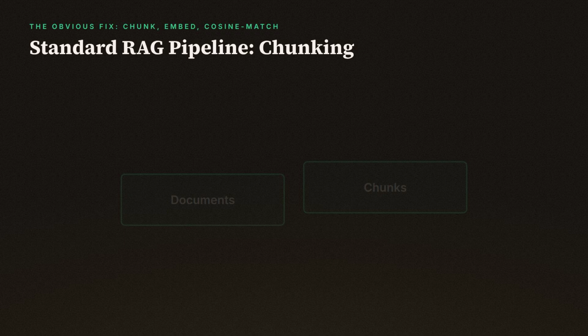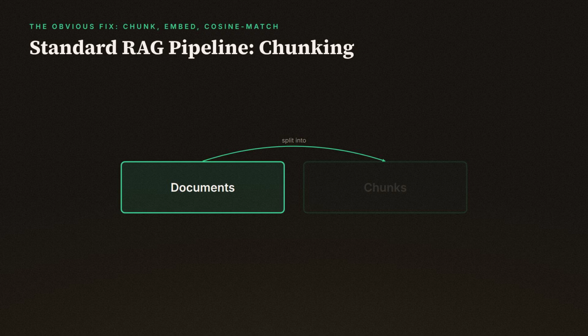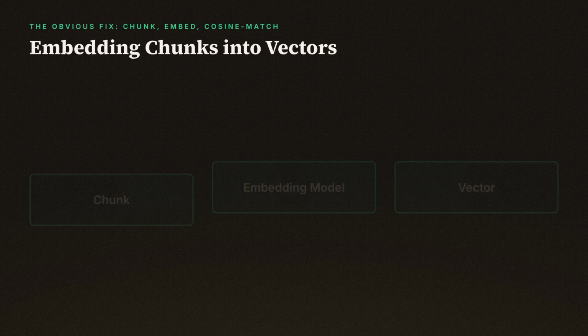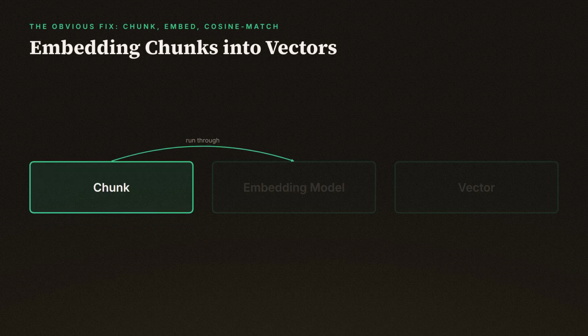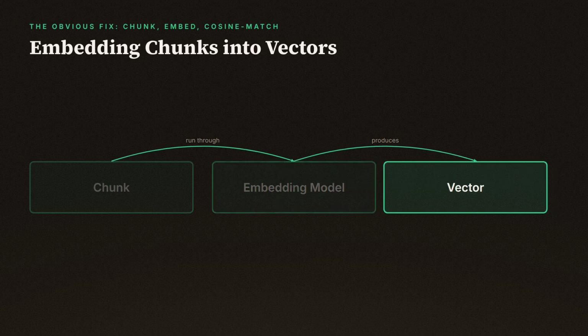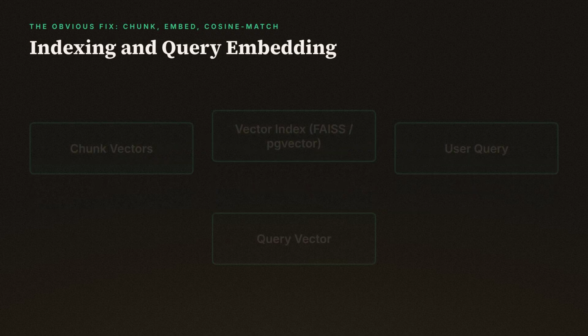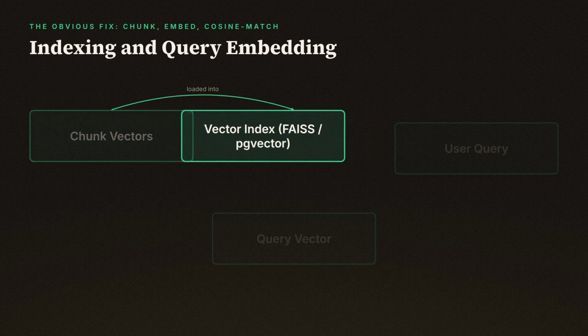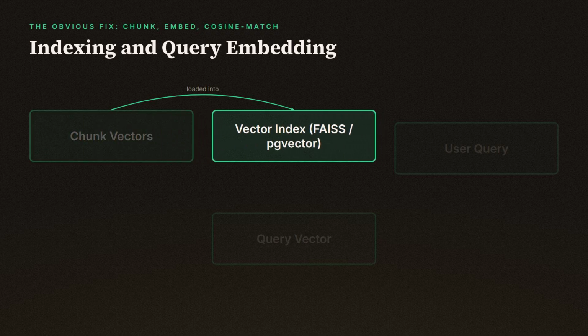because it's genuinely reasonable engineering. You take your documents and split them into chunks, maybe 200 to 500 tokens each. Every chunk gets run through an embedding model, which turns it into a vector, a list of a few hundred to a couple thousand floating point numbers that's supposed to capture what that chunk means. All those vectors get loaded into an index, something like FAISS or pgvector or a hosted vector database.